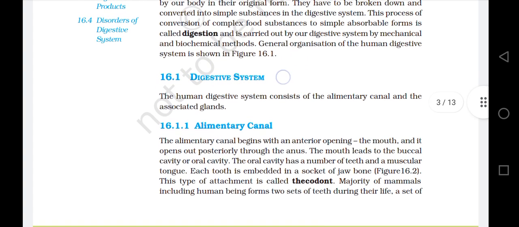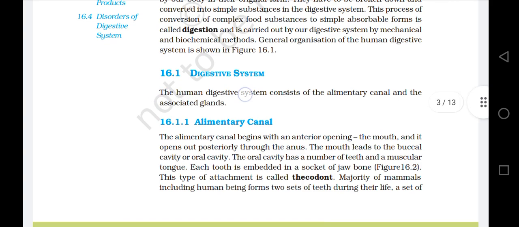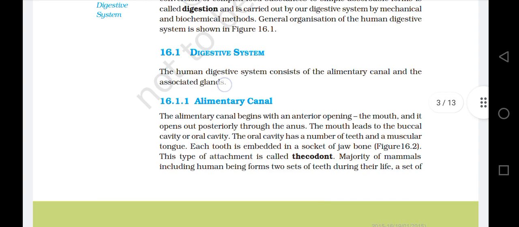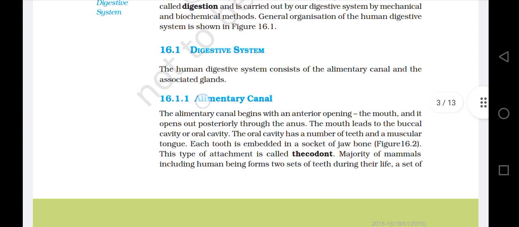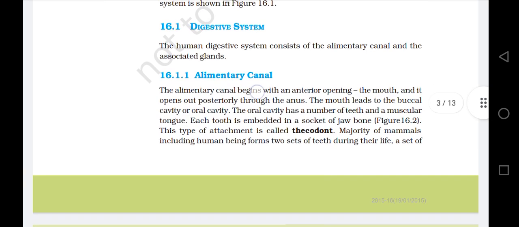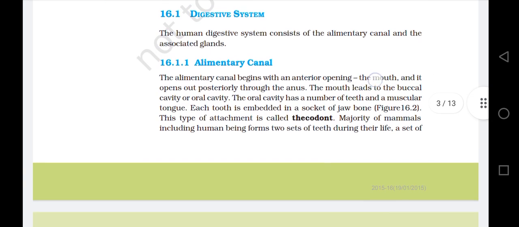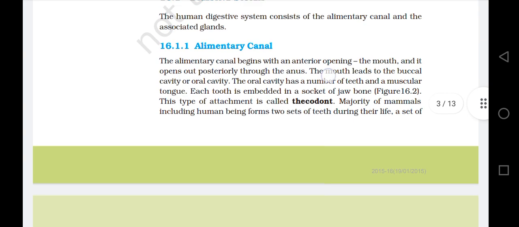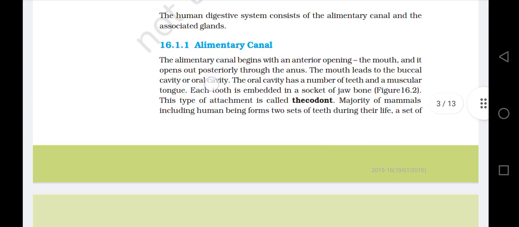16.1 Digestive system. The human digestive system consists of the alimentary canal and the associated glands. 16.1.1 Alimentary canal. The alimentary canal begins with an anterior opening, the mouth, and it opens out posteriorly through the anus. The mouth leads to the buccal cavity or oral cavity.